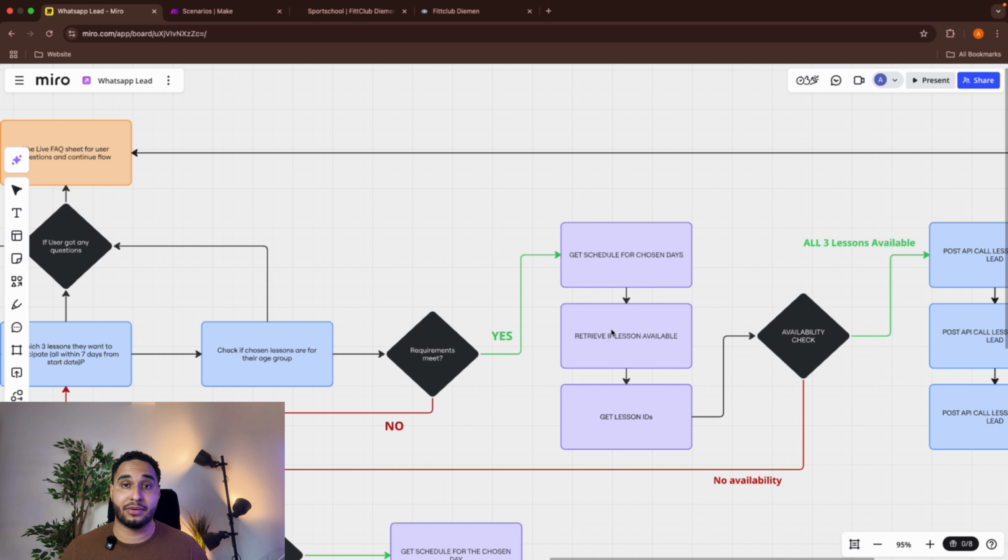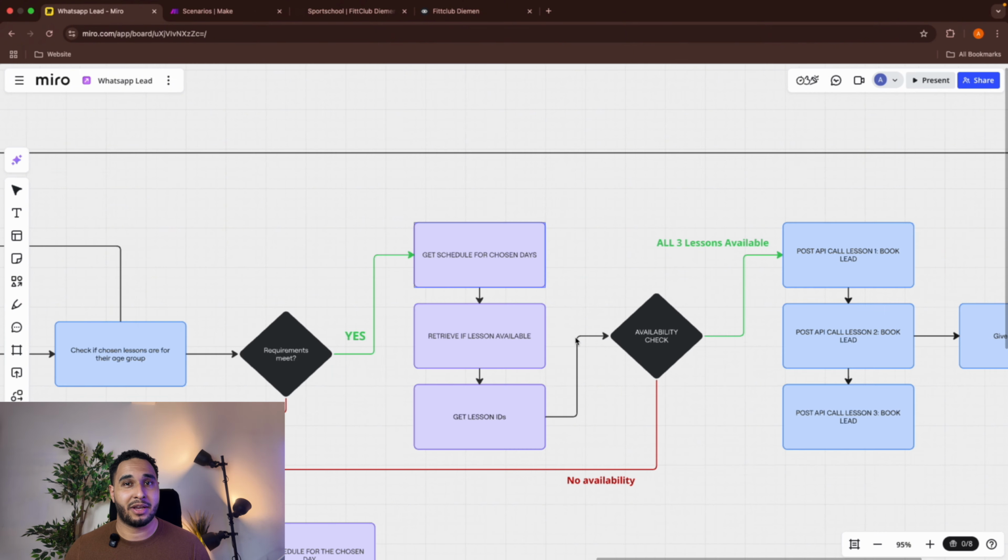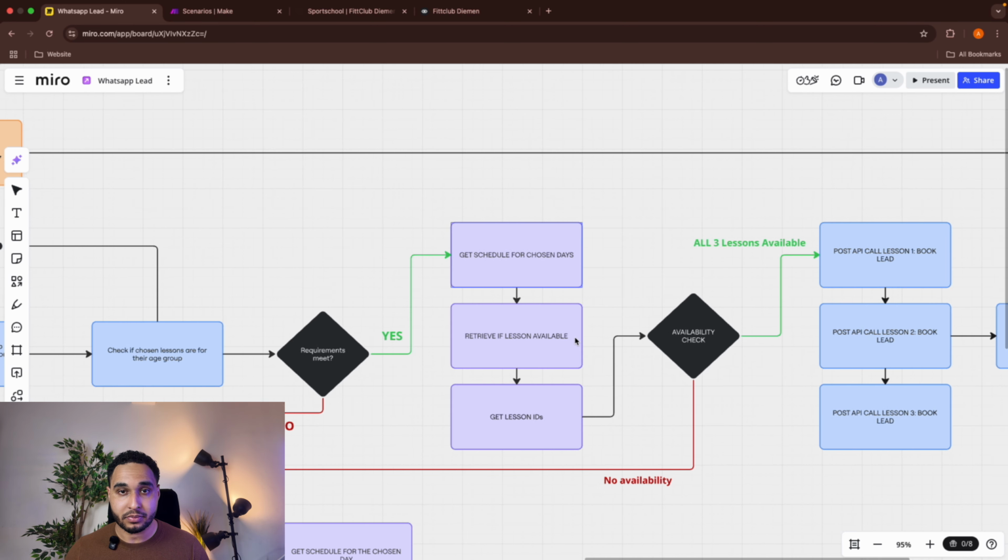And then we'll have an AI module inside Make.com. The action of this module is to transform text to structured data. We will dive into this in a moment, but we will get the JSON for that specific day, and then, using the name of the lesson, the AI agent is going to find if that lesson is given on that day. Inside the chatbot we'll also have an image with the whole schedule, but sometimes the schedule changes, of course, because of holidays or someone is sick or whatsoever.